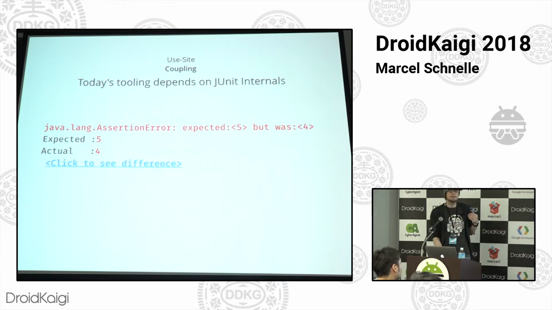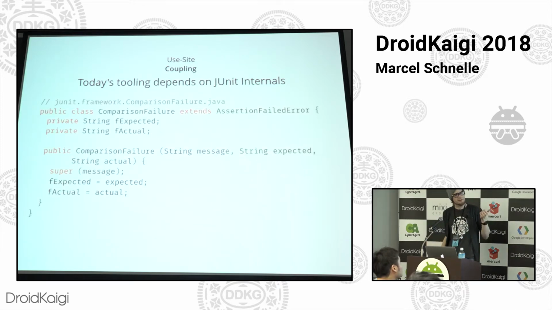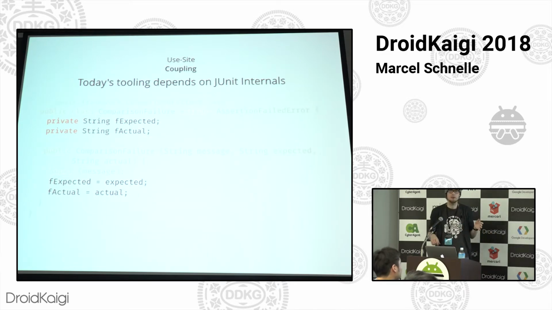So with that in mind, let's now work on JUnit 4. Let's make it better. This is actually the first and only slide I've seen at this conference in Java. Everything else has been in Kotlin so far, which is really cool. And don't worry, I won't bother you too much with this. This is a file from JUnit's source code. It's called ComparisonFailure, and it's basically the error class that encapsulates this: I expected this, but it was actually this. And you can see that this class was probably written a while ago, because these fields with the F prefix, that's not something that we would do.